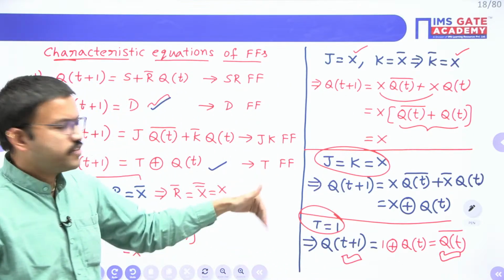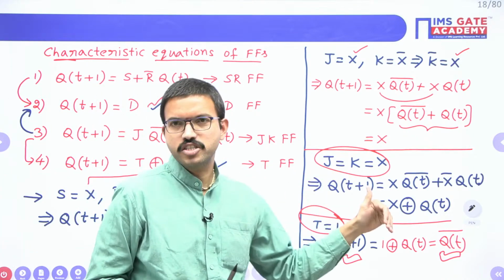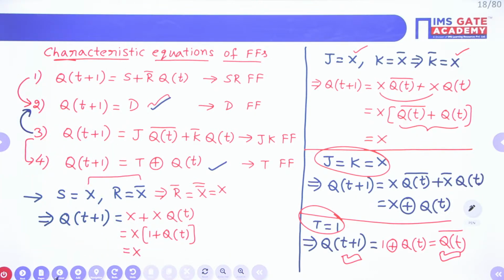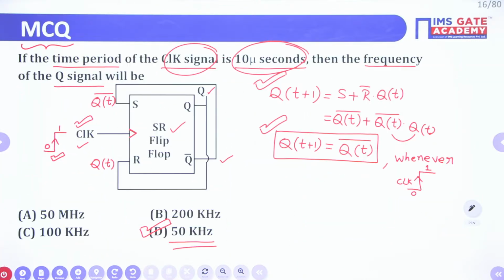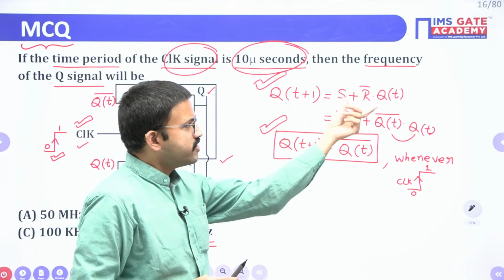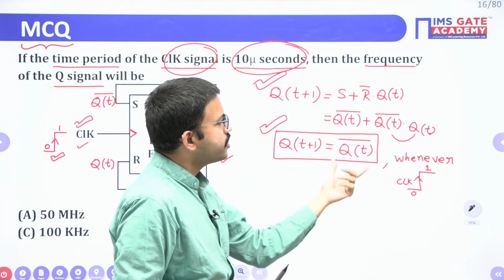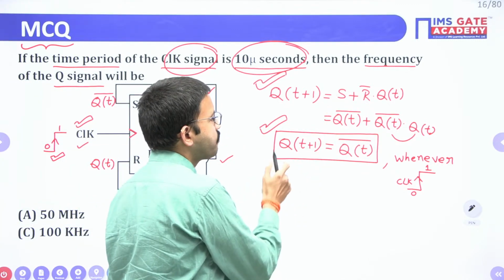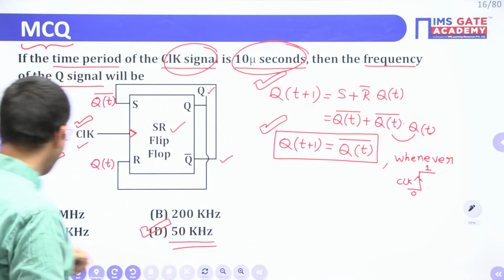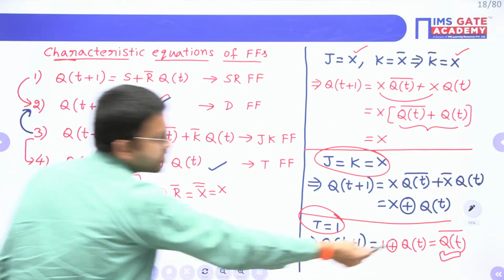This phenomenon will happen for every positive edge or every negative edge of the clock signal, according to the given flip-flop. Now if you observe, they have given this circuit. First we have written the characteristic equation of the given flip-flop, and according to the inputs we have substituted here, and then we got the simplified function as Q of T plus 1 equal to Q of T bar. Now this equation is matching this particular equation, right?